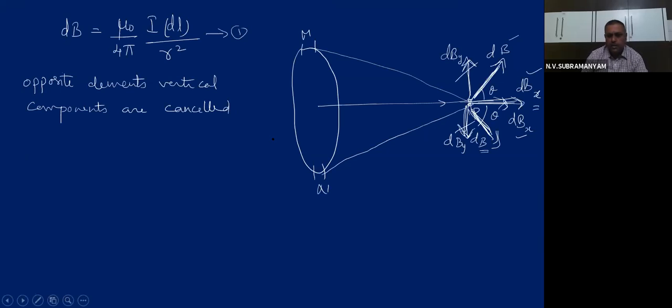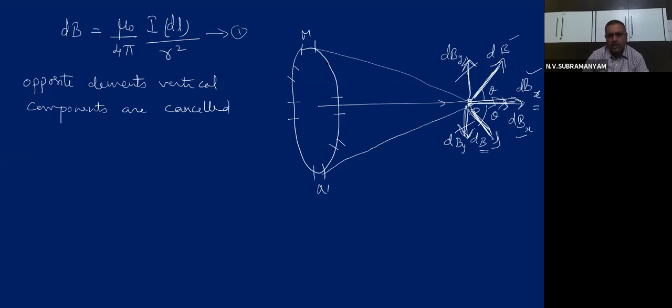Simple common sense. If I take opposite elements here and here, for them also what will happen? dBx will remain, whereas dBy will get cancelled. Again, if I take opposite elements here and here, they will also produce magnetic field at this point. For them also, vertical components will get cancelled. Only horizontal components will remain.